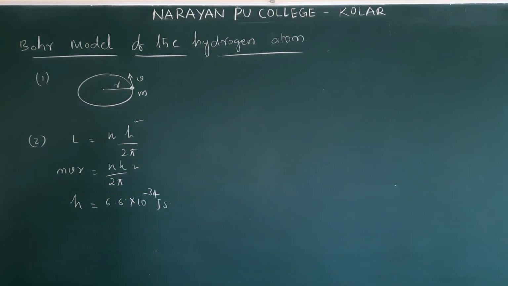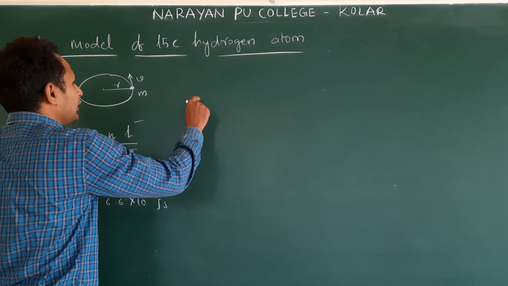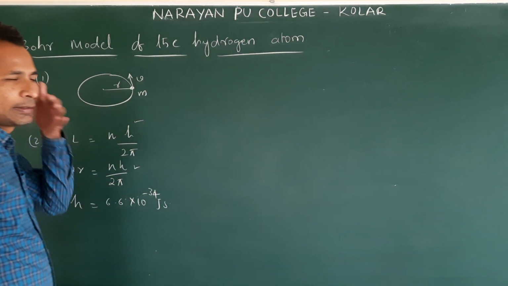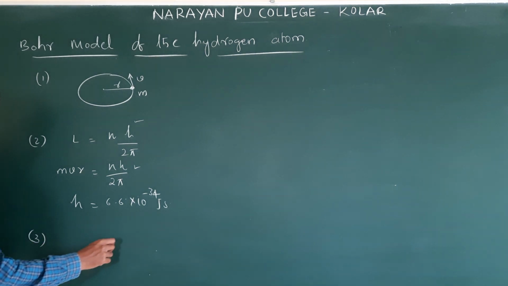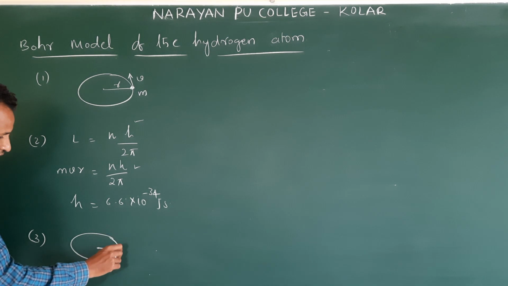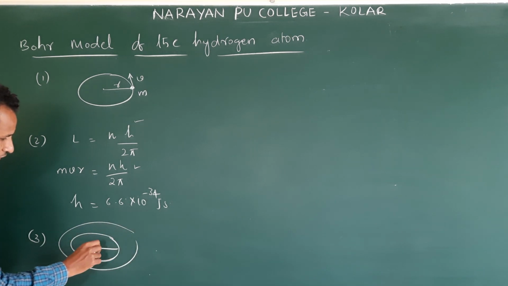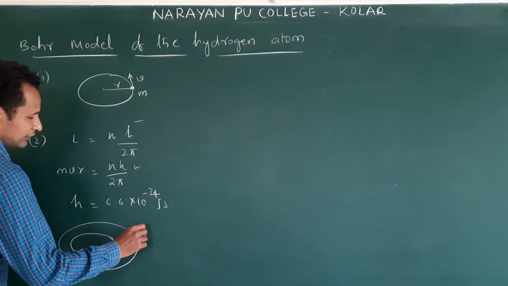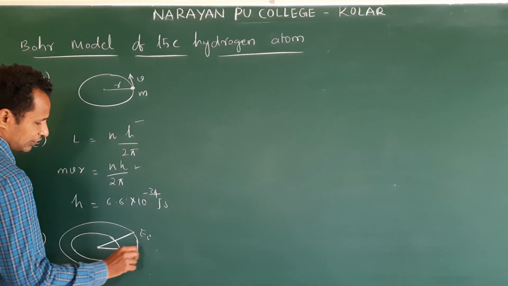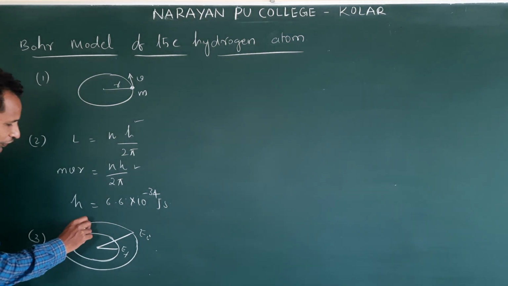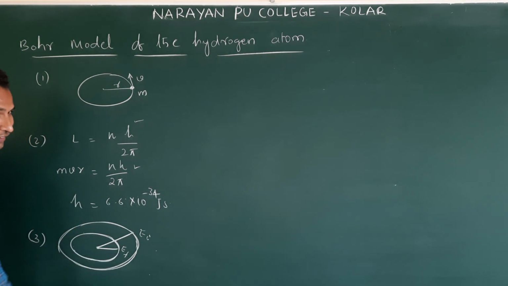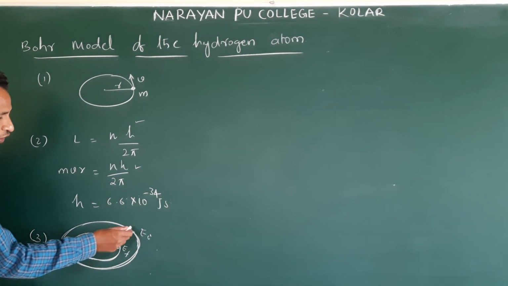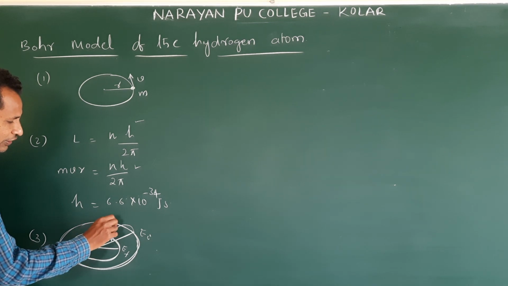So when an electron jumps from one non-radiant state orbit to another, this is the first non-radiant orbit, this is the second, another one. Let us say this is E initial and this is E final. When it is revolving in an orbit, it has a certain energy. When the transition takes place, it jumps from this state to this state or this state to this state.